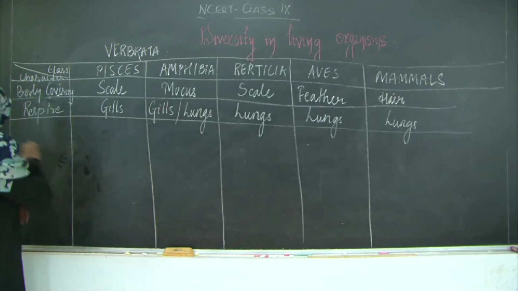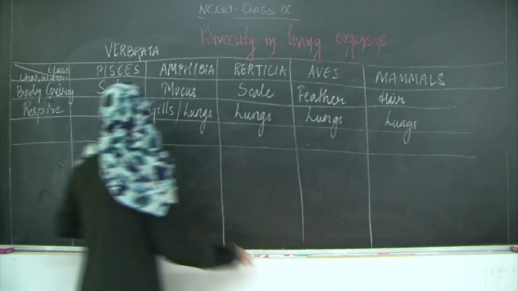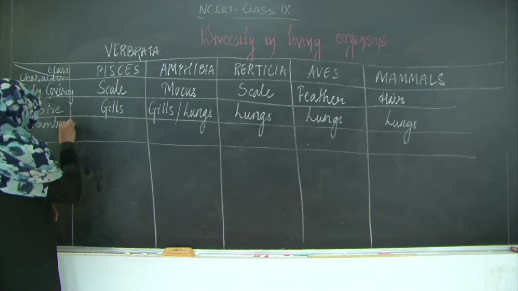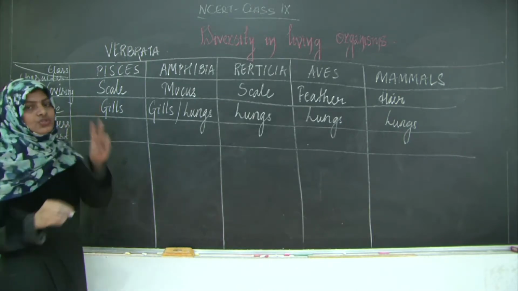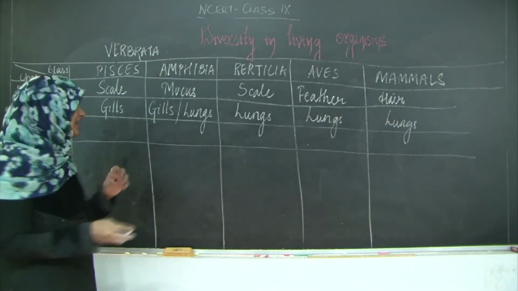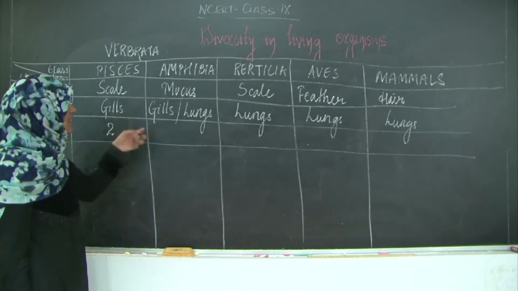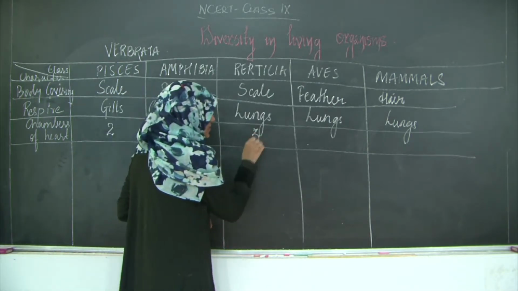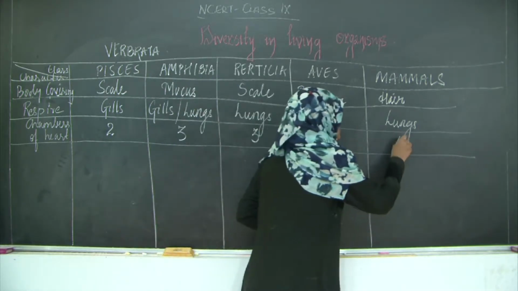The next one, what was the third characteristic? The chambers of the heart. The Pisces have a two-chambered heart, which means they have only one ventricle and one atrium. Amphibians have 3 chambers, reptiles again have 3 chambers, Aves 4 and mammals 4.